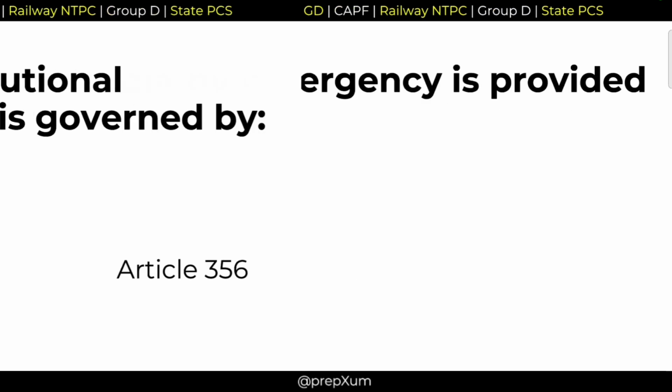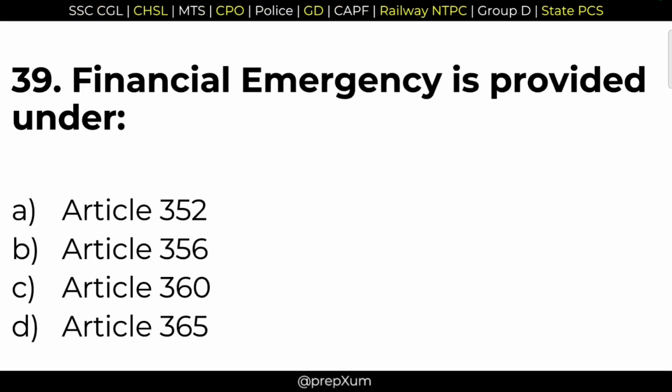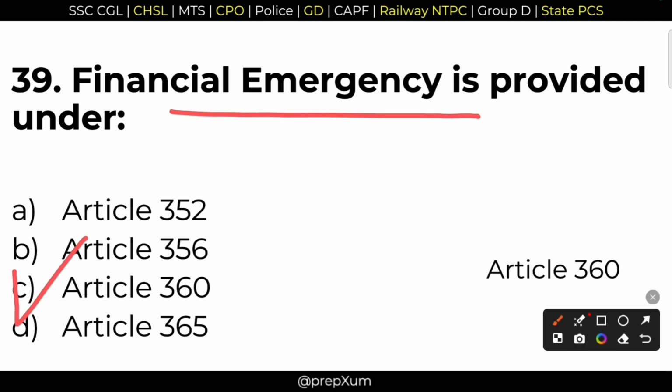Next question. Financial emergency is provided under. Financial emergency, right answer option C, Article 360. Article 360 talks about this financial emergency. And remember that financial emergency has never been proclaimed so far.